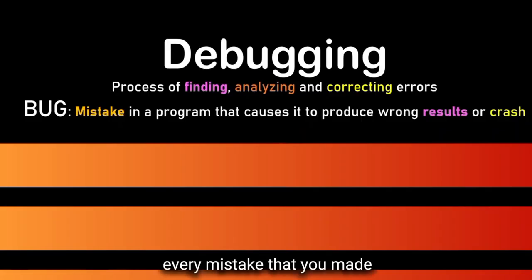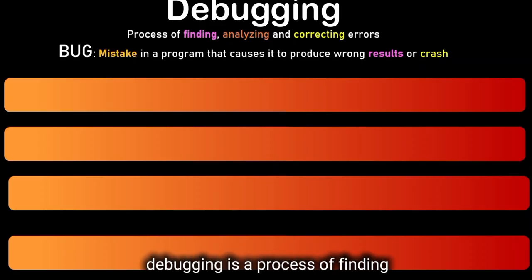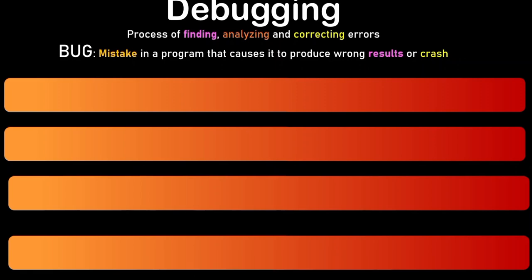Every mistake that you make, every incorrect sentence that you insert in your program, is called a bug. But if you realize that you have made a mistake and you want to correct it, that process is called debugging. Is that okay? So the difference is that debugging is the process of finding, analyzing, and correcting errors, while a bug is a mistake in a program that causes it to produce a wrong result or crash. If at all, let's proceed.